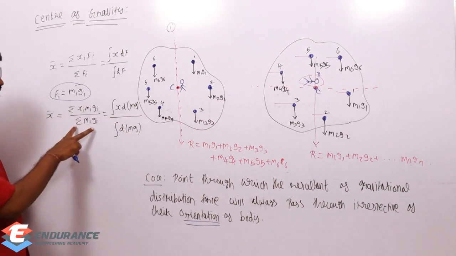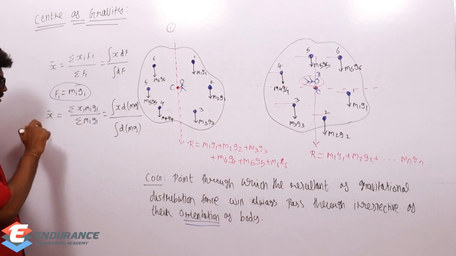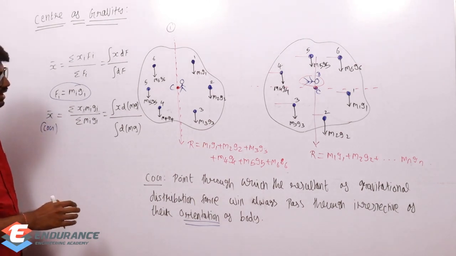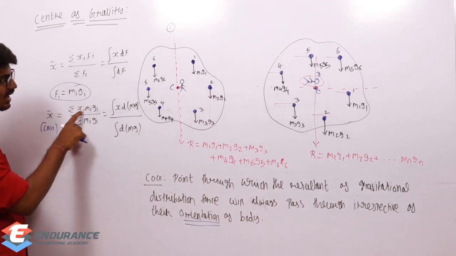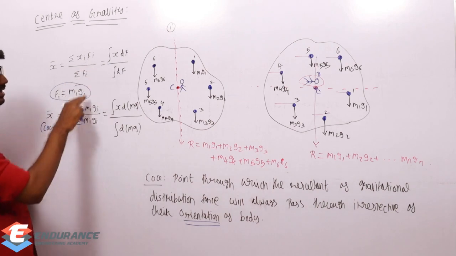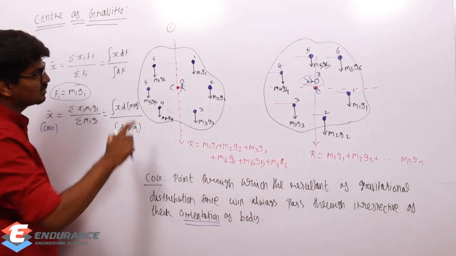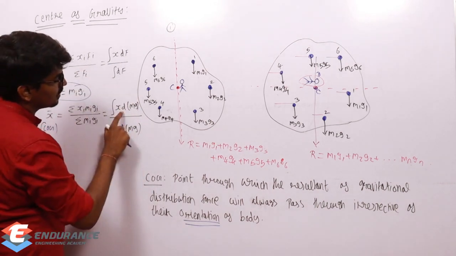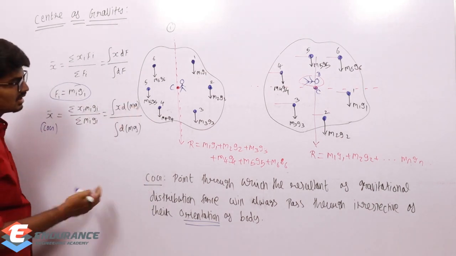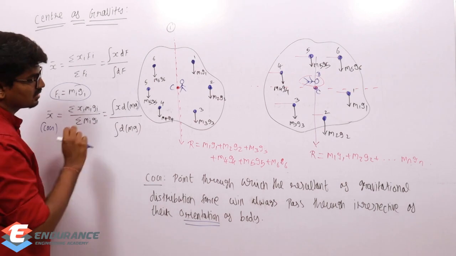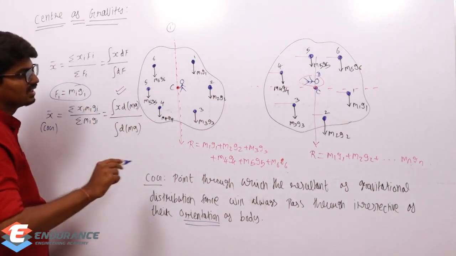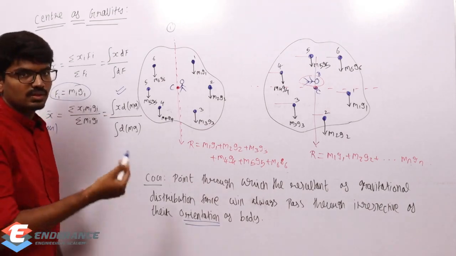So if I want to write it for a discrete system for center of gravity, then it is xi into migi by summation of migi. Wherever fi is there, I am replacing it with migi. Similarly, in place of df, it is going to be dmg, and the denominator also has dmg in place of df. This is for x bar; similarly, I can write it for y also. Let me write it now.